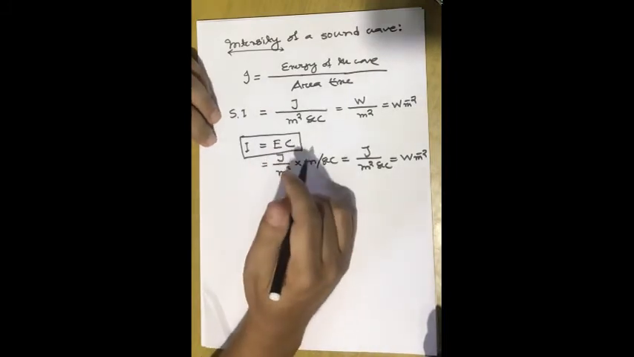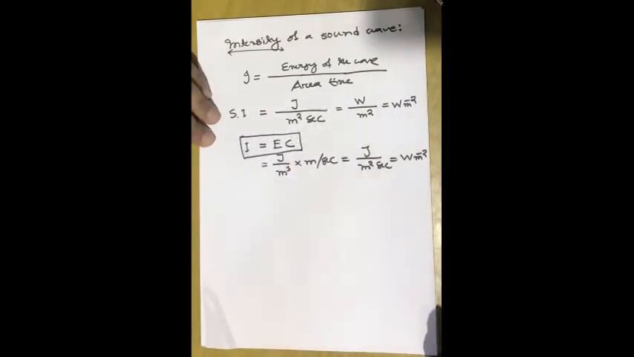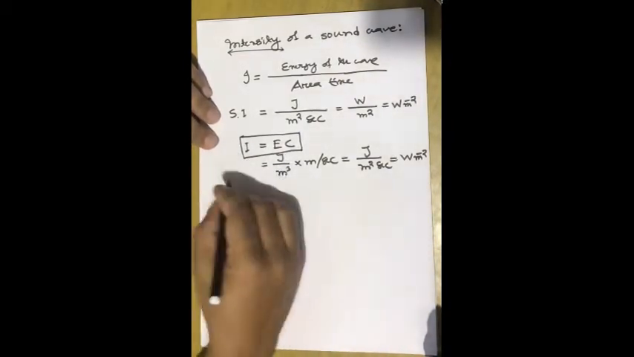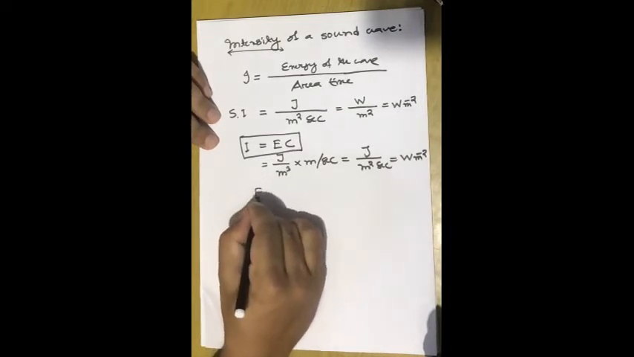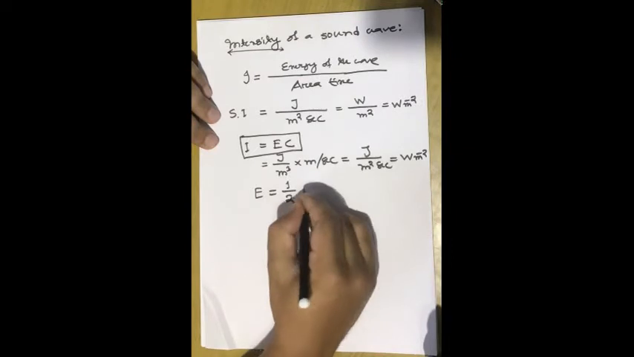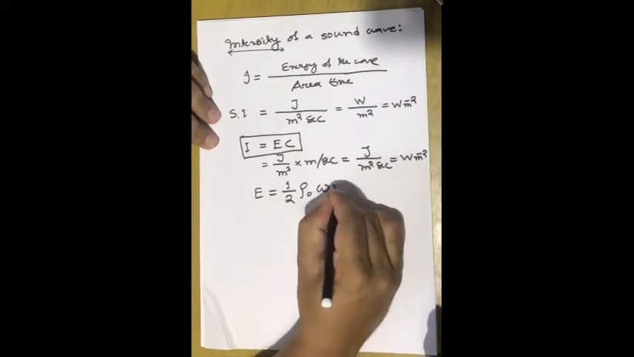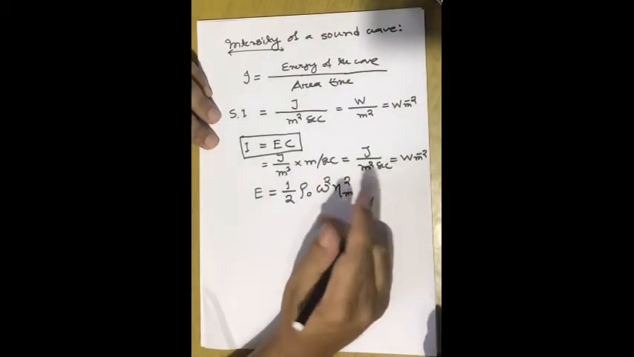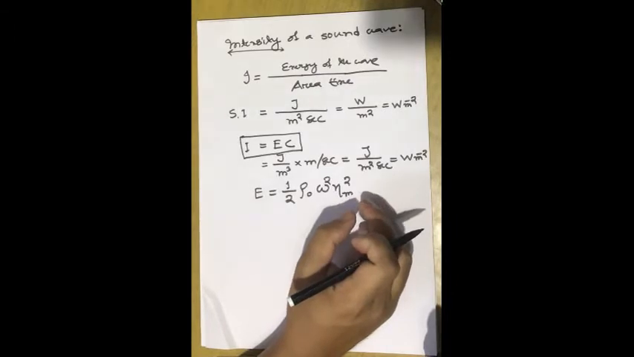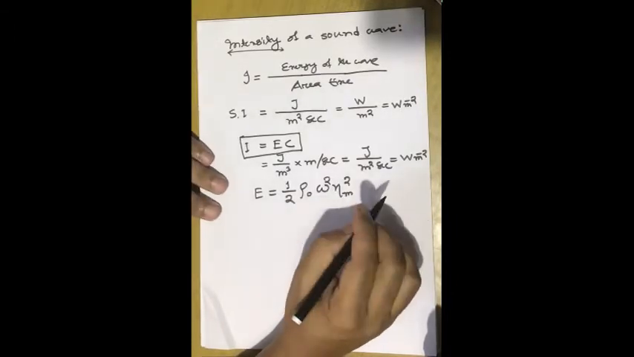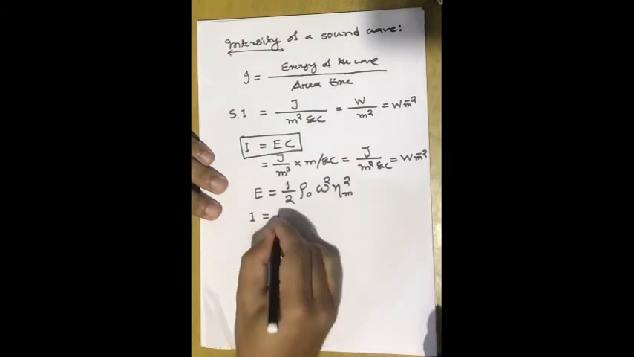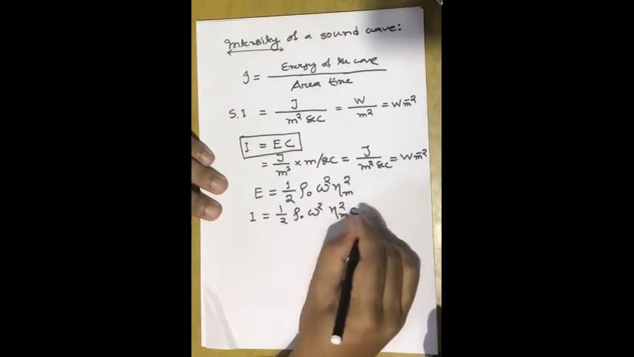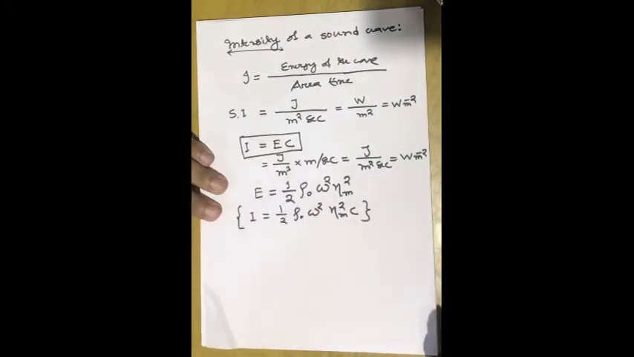We have already calculated the value of E, so you just have to plug in the value of E here and you get the expression for intensity. For example, we have already derived that the energy density of a wave, E, is equal to half rho naught omega square eta m square. It was the expression for energy density of a sound wave. Therefore the intensity of the sound wave will be simply half rho naught omega square eta m square into C. This is the expression for intensity of a sound wave.